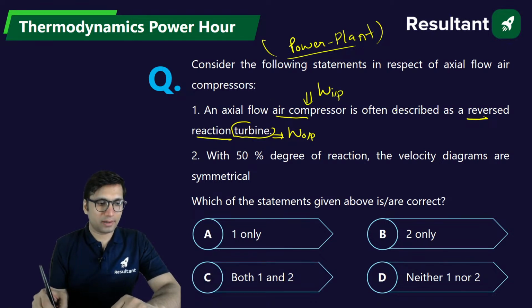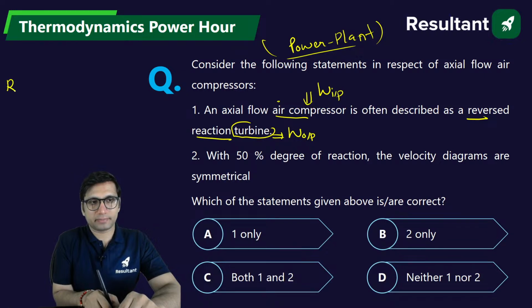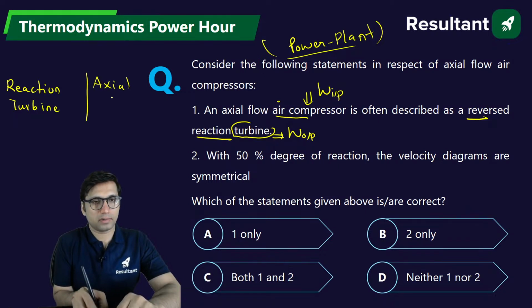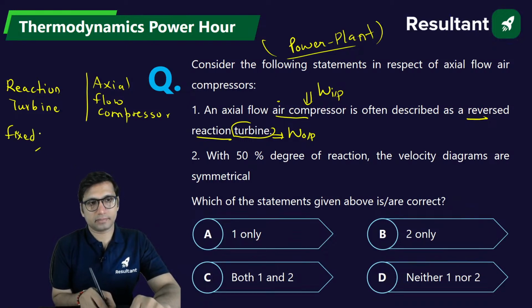It is called a reverse reaction turbine because if you compare the axial flow compressor with the reaction turbine, in a reaction turbine what you get is fixed blade and moving blade.